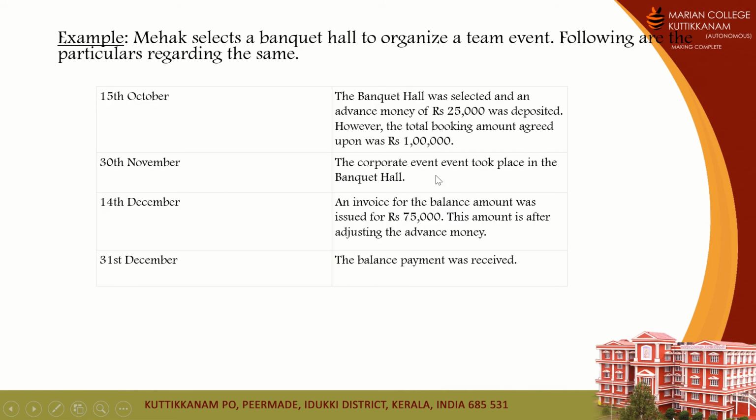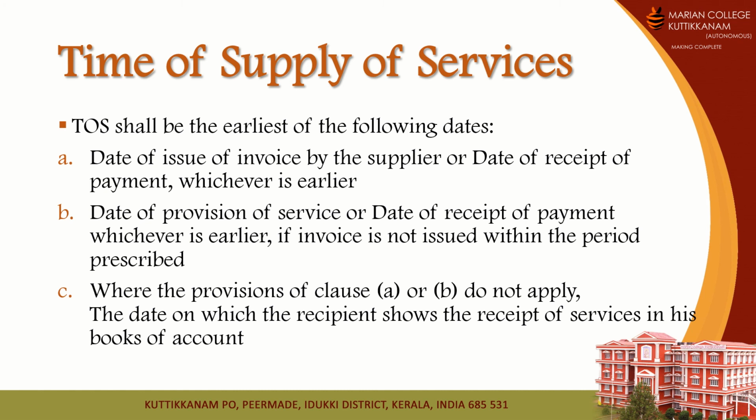The service was supplied on 30th November. That is, the corporate event took place on 30th November. So 30 days from this 30th November, what is the date of issue of invoice? Invoice was issued on 14th December. So this 14th December lies within 30 days from 30th November. So the invoice is issued within the prescribed time limit of 30 days. So in that case, what will be the provision?